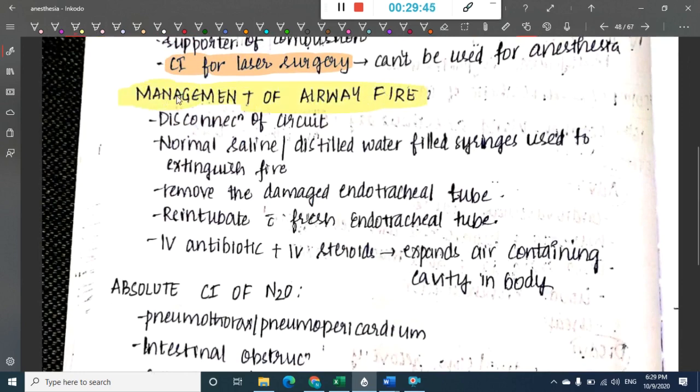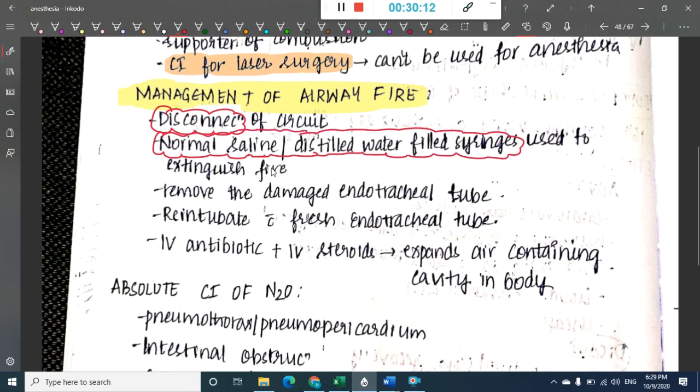Whenever there is an airway fire, first and foremost, disconnect the circuit. Then, in order to extinguish the fire, you can use normal saline or distilled water filled syringes, which are poured onto the area to extinguish the fire.